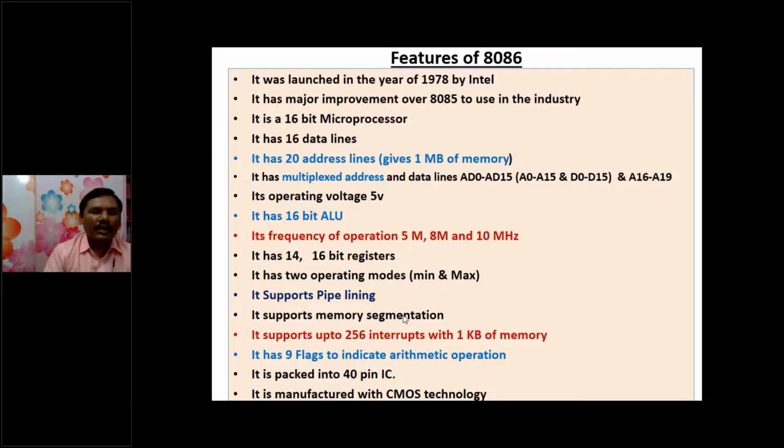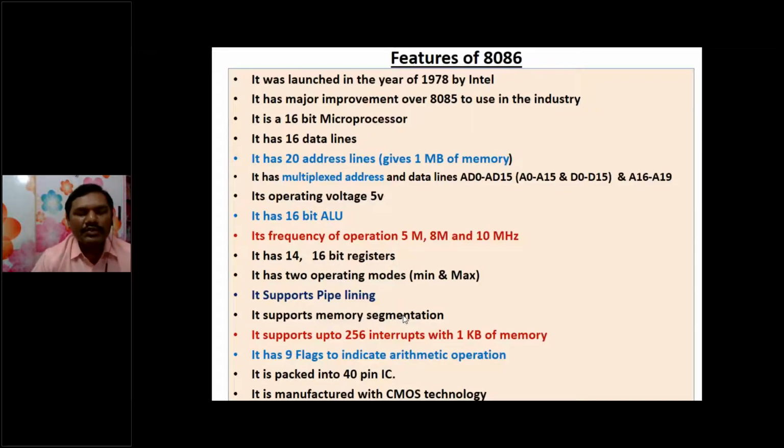So for different execution of different tasks will be done by the interrupt concept, and it supports up to 256, whereas 8085 supports only 5 to 6 types of interrupts, like RST 5.5, 6.5, 7.5, like that. Only few instructions are there in terms of interrupts. But here we are having 256 interrupts.